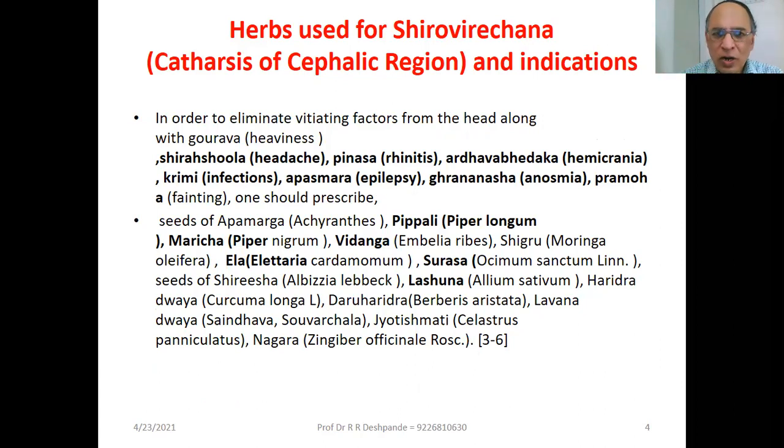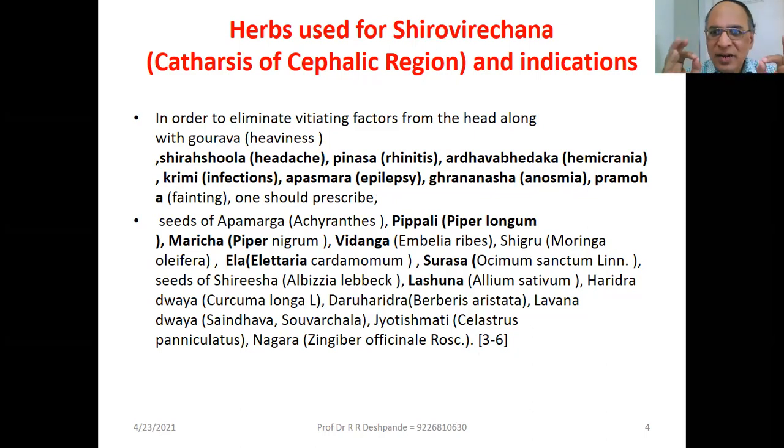In order to clean the head and brain, to remove gaurav, heaviness, headache or shirashula, rhinitis or peenas, ardhavabhedak or hemicrania, krimi or infections at different parts, bacterial and viral, apasmara or epilepsy, then insomnia, which is one feature of corona infection, and pramoha or fainting attack.